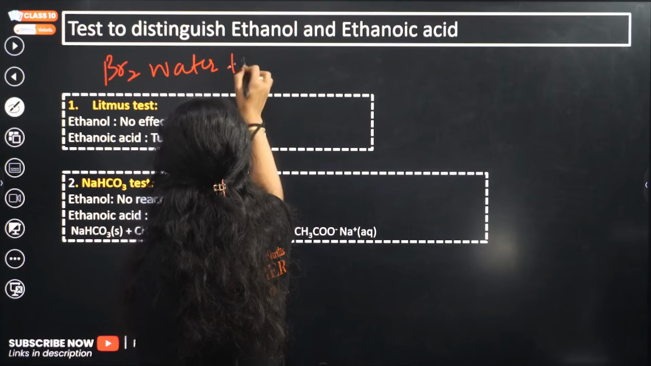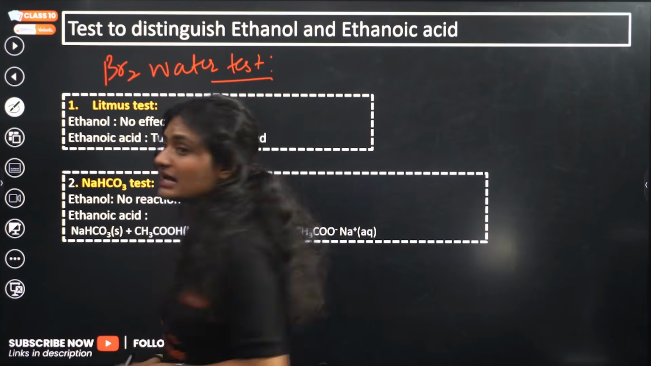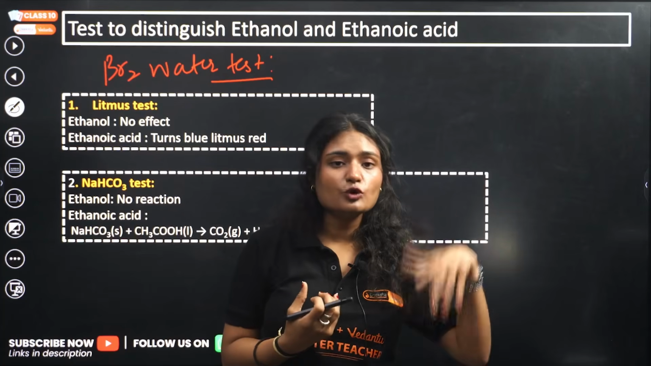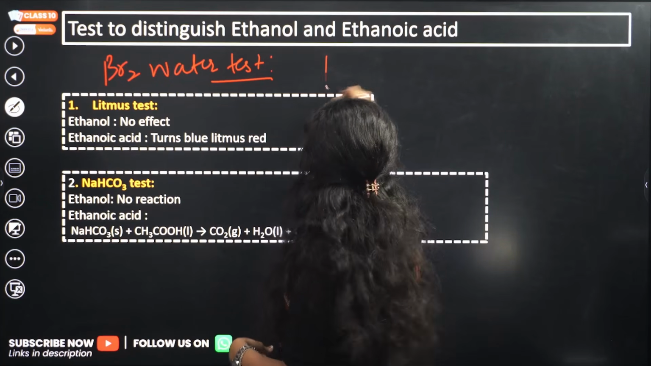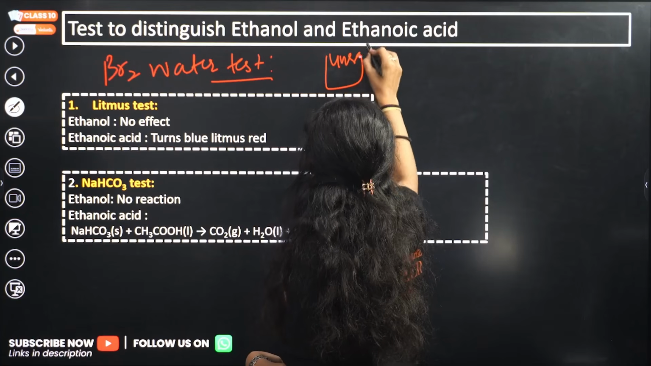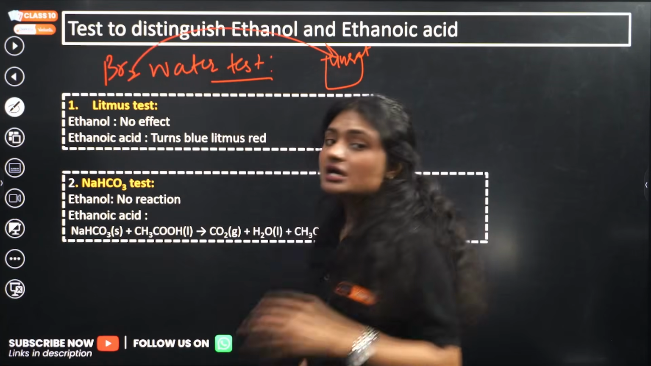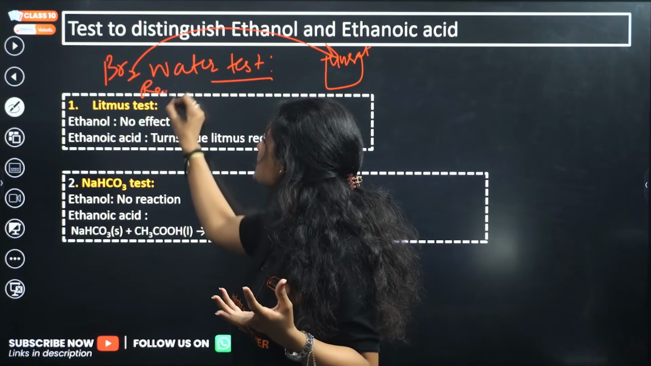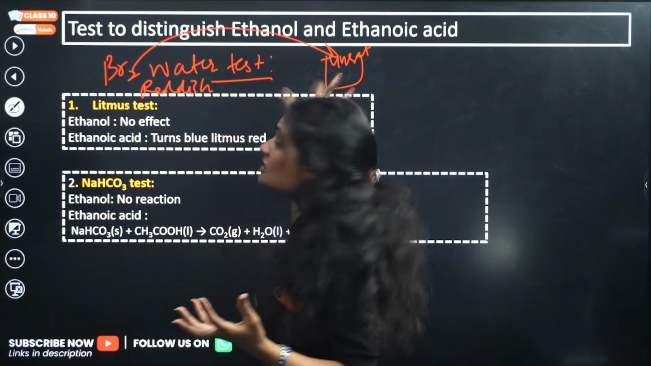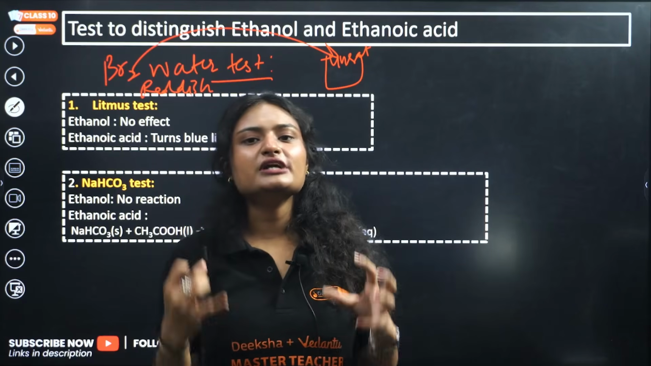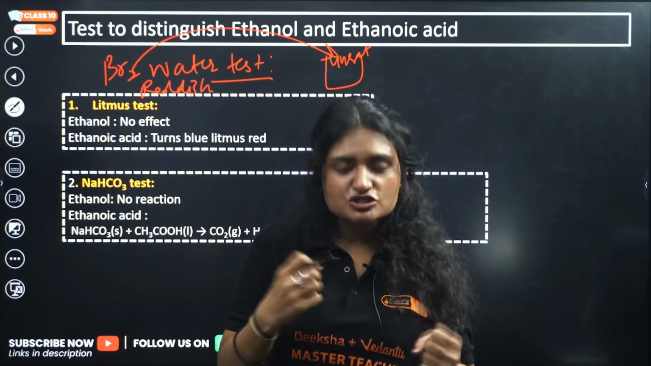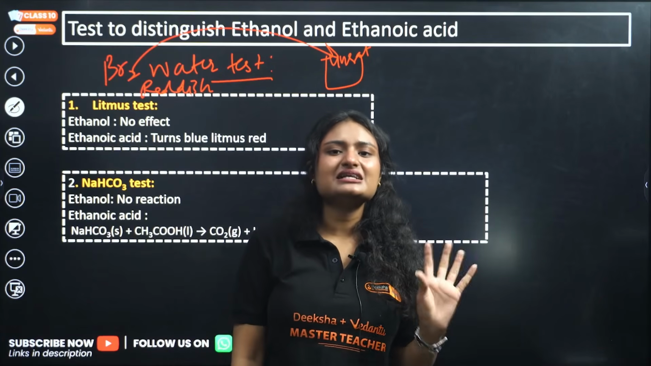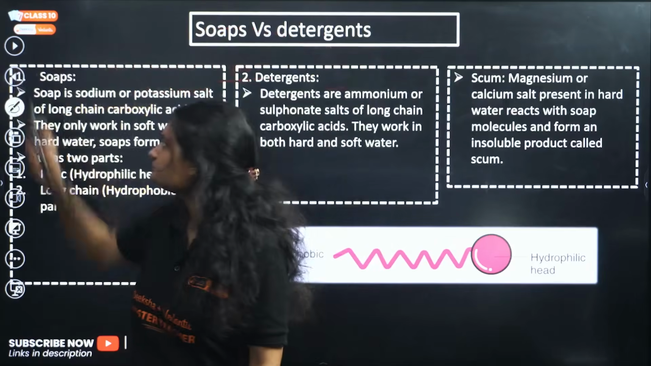Now, what is this bromine water test? When you have an unsaturated compound and you add bromine water to it, what will happen? It will lose its color. Bromine water is reddish brown in color. It will lose its color when treated with an unsaturated compound. But when you treat it with a saturated compound, it will retain its color. That is the bromine water test to distinguish between unsaturated and saturated compounds.